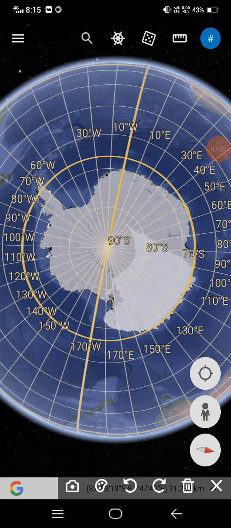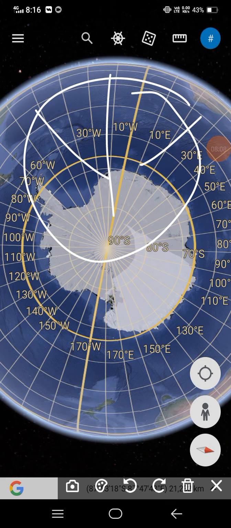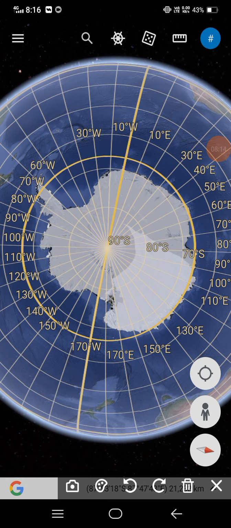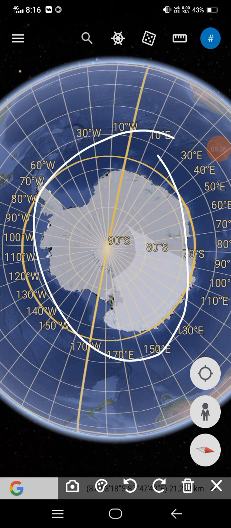Instead, it is formed by the meeting of the southern parts of the Pacific, Atlantic, and Indian Oceans. These three are mixing, so we call it by different names, and these are not separated. Then Cape Horn, the southern extreme end of South America, is the nearest land to this continent.